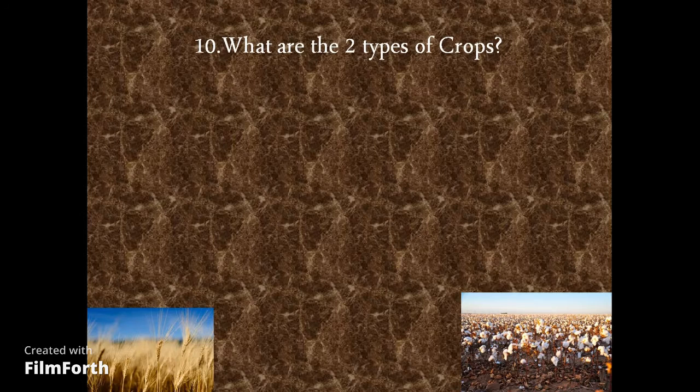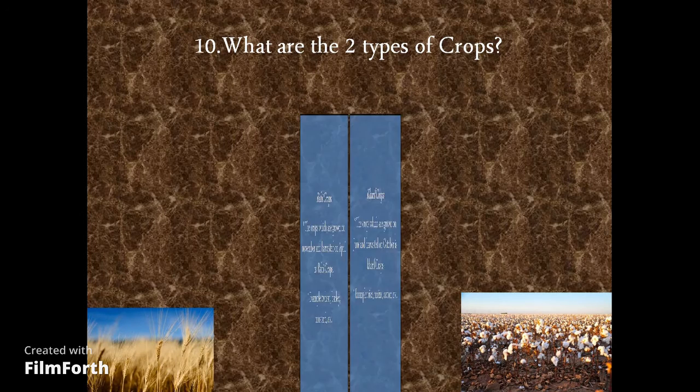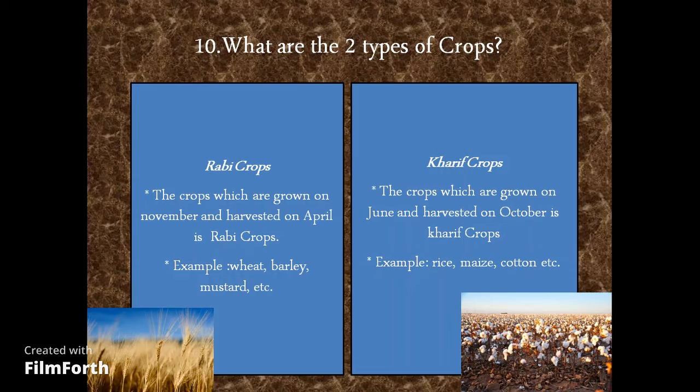What are the two types of crops? Rabi crops and kharif crops. Rabi crops are the crops which are grown in November and harvested in April. The crops which are grown in June and harvested in October are called kharif crops. Examples of rabi crops: wheat, barley and mustard. Examples of kharif crops: rice, maize, cotton, etc.